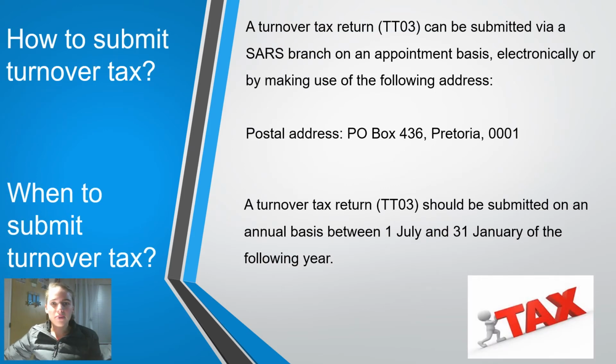Next, I'm going to explain how to submit a turnover tax return. The TT03 should be submitted on an appointment basis via a SARS branch, electronically, or by making use of the following postal address, which will be PO Box 436 Pretoria 00001. A turnover tax return, as discussed above, should be submitted on an annual basis between 1 July and 31st of January of the following year.